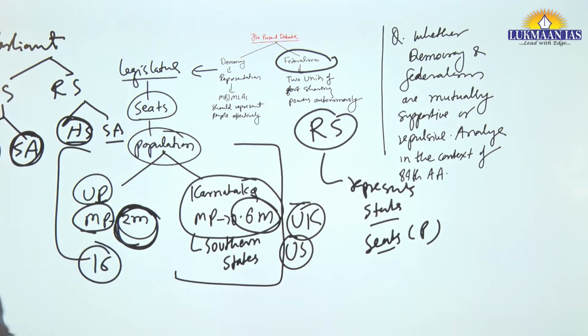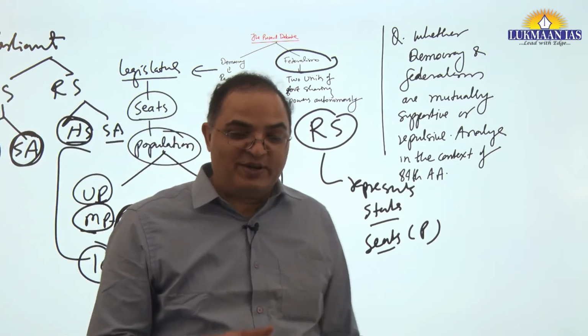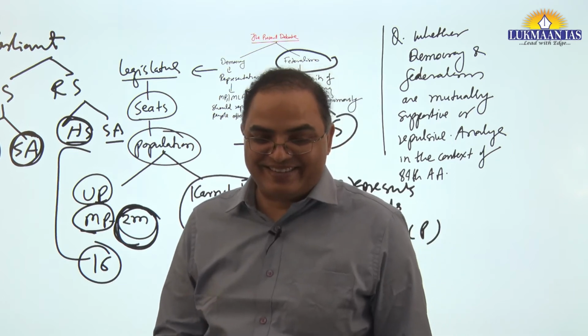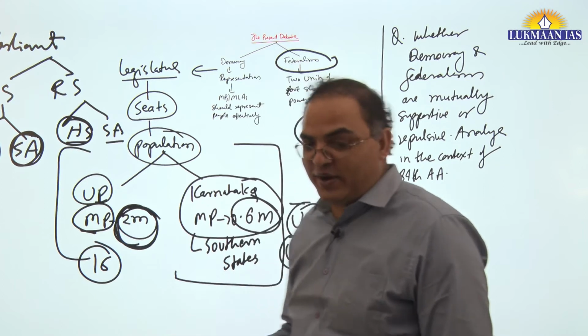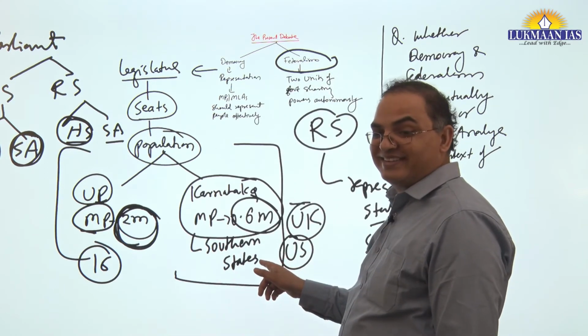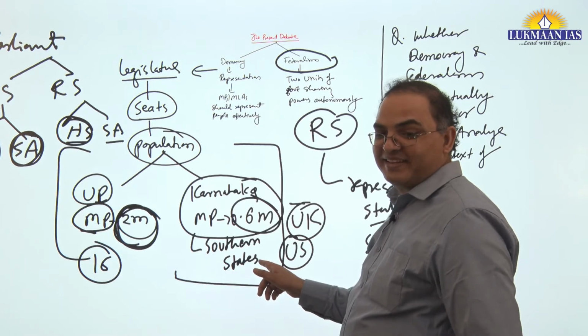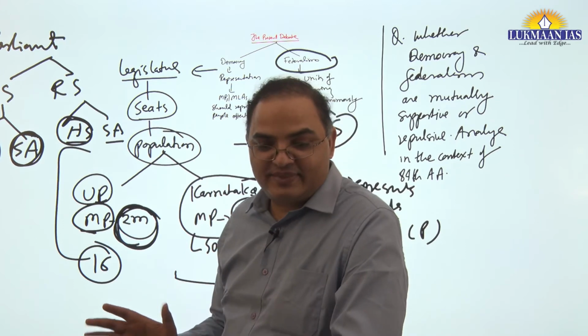It is being underrepresented. So from a democratic perspective, UP is an underrepresented state. And from a federal perspective, they are underrepresented because they are a state. Not able to understand?